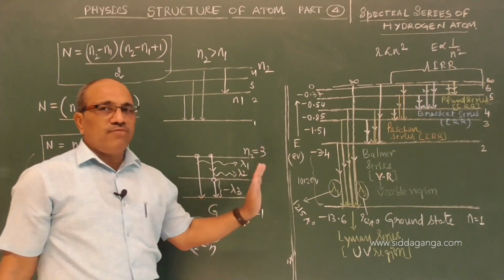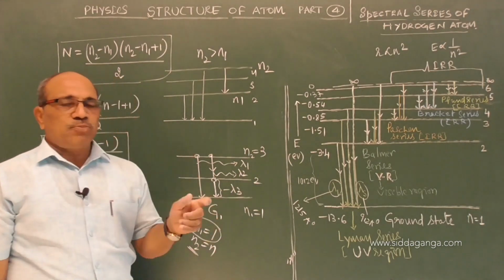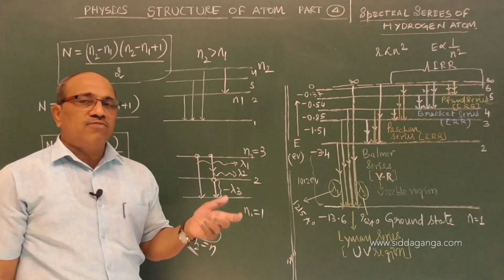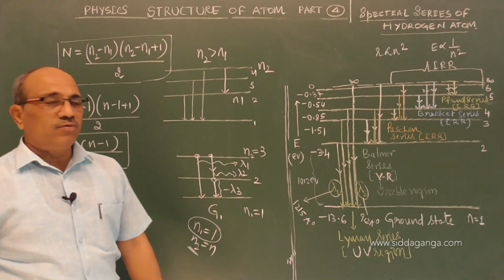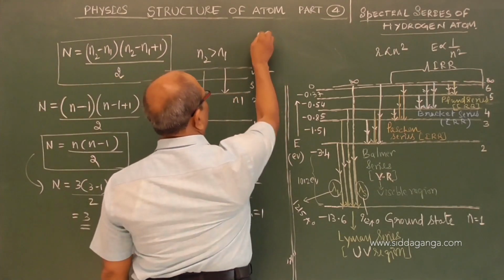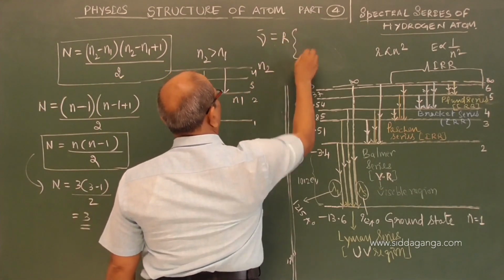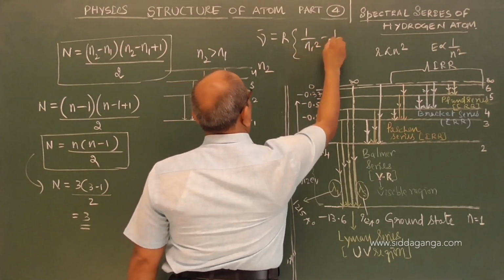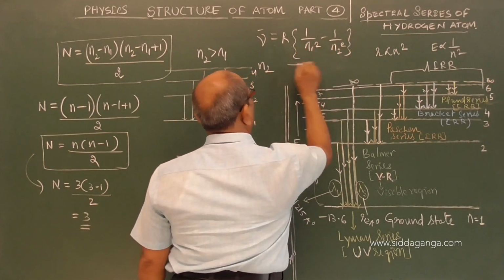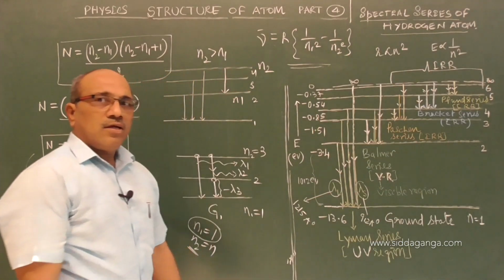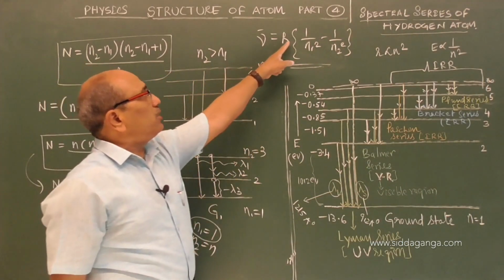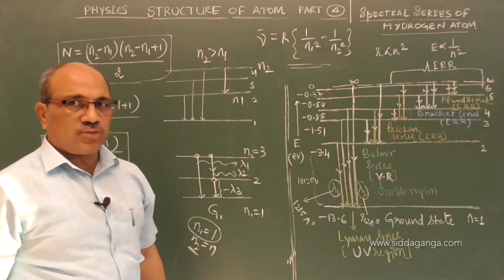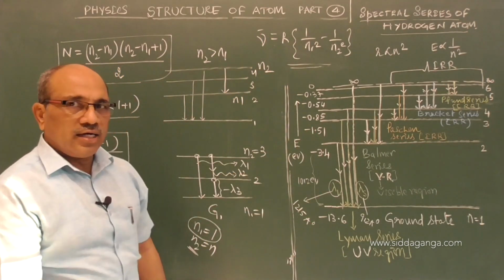Along with this, today we discussed the wave number expression, one of the important expressions for your board exam. That wave number expression I removed here. For the hydrogen atom, it is equal to R into 1 by n1 square minus 1 by n2 square. We discussed that, and I also told you that if you multiply by c, this becomes the frequency expression, the frequency of the emitted radiation.